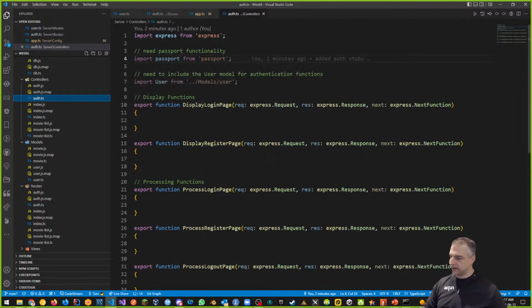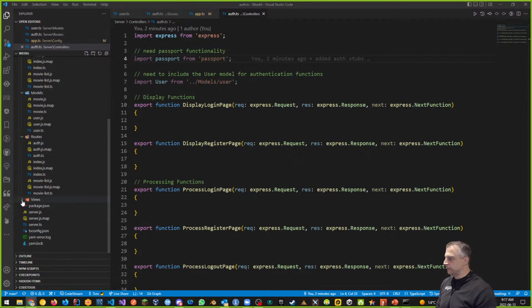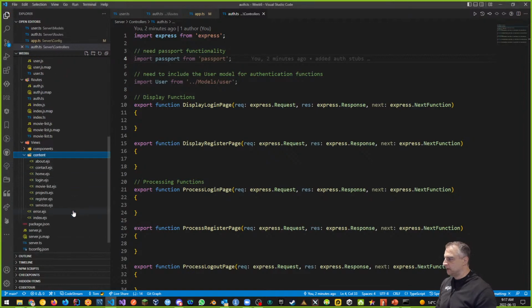We're just preparing still at this point, but things are kind of hooked up to some degree. What I want to do at the beginning is the ability for us to see the pages without any kind of processing at all. I want to be able to display the login and register pages because that's the easiest thing we can do, okay? It's easy for us to display pages because we already have the pages here in our views. We copied those in. I gave them to you. We copied them in, and we have them in our register and login right here. Okay. So very straightforward. So let's do that then.